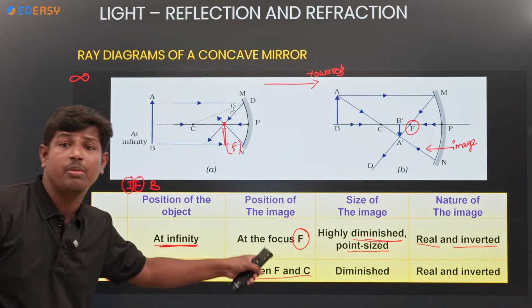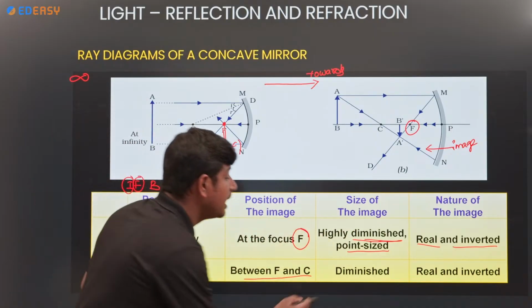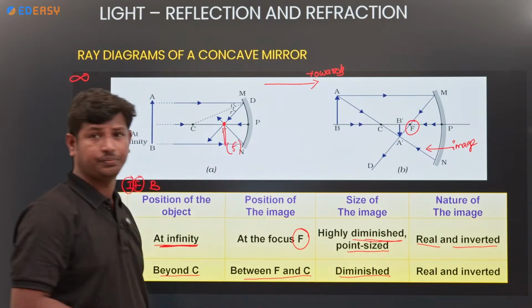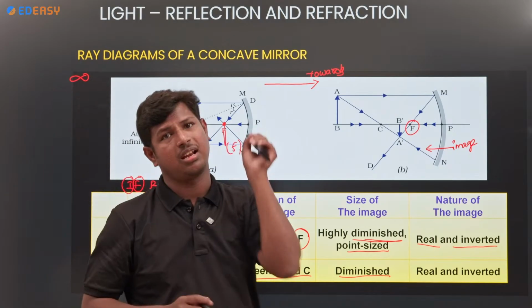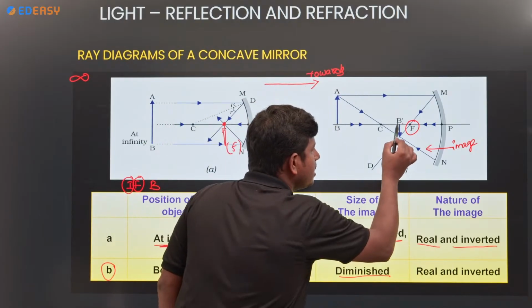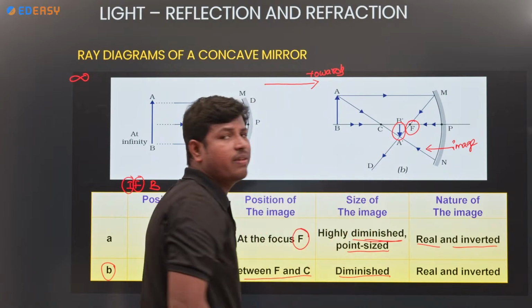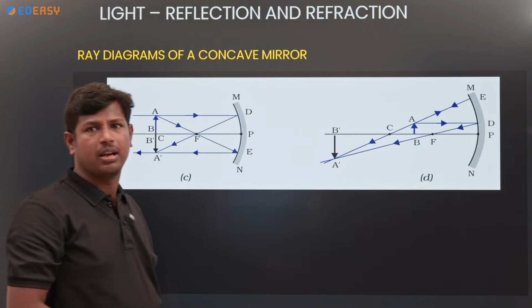Okay. So where is the object? Beyond C. Where does the image take place? Between F and C. And what is the size of the image? Diminished. And the nature? Real and inverted. How will the image be? Inverted image only. So the nature of the image is real and inverted.